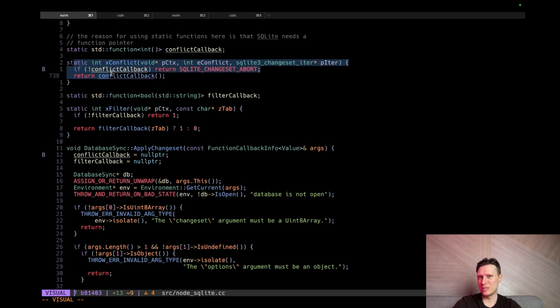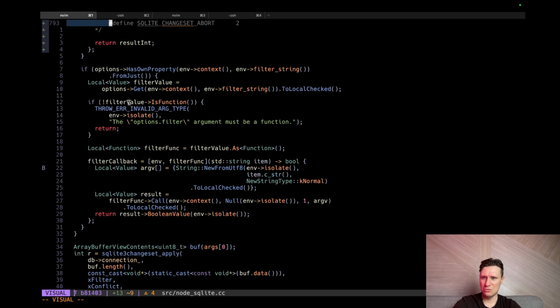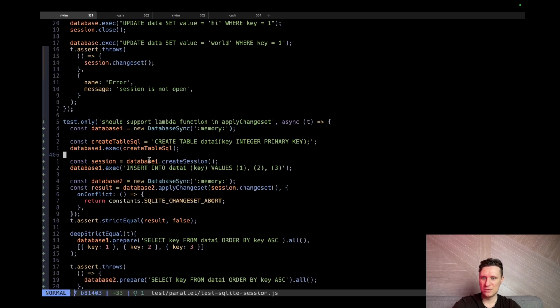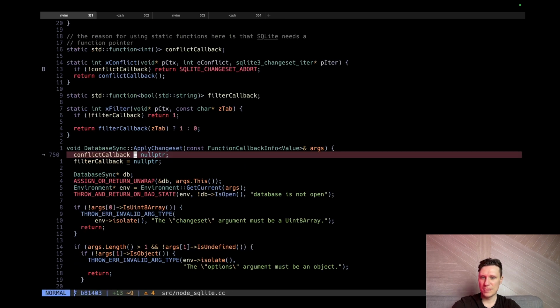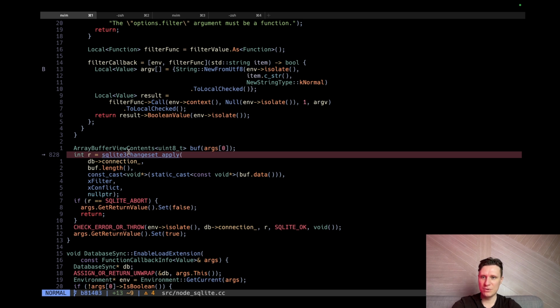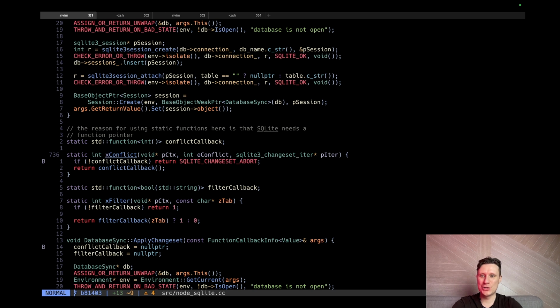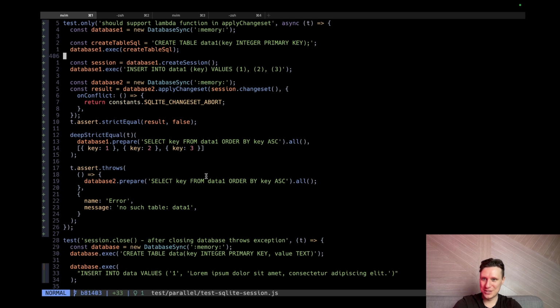We don't hit this breakpoint. But how? How and why? Can we hit this breakpoint? I'm confused. So we are here. Can we go? So this one got called, but the on conflict was not called. Why though? Why was on conflict not called? There is a conflict, obviously.